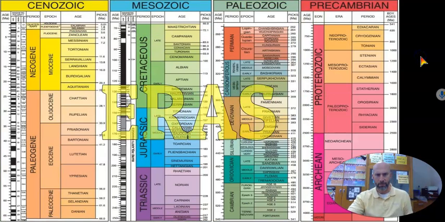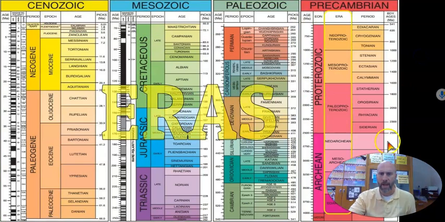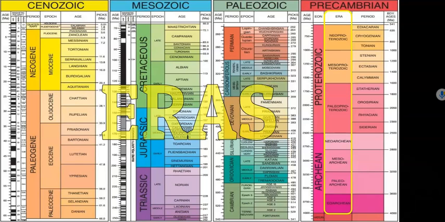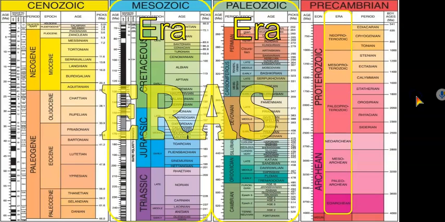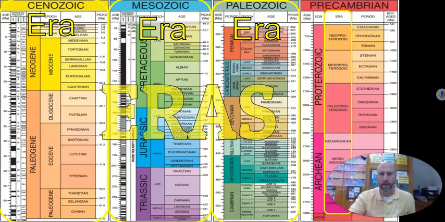Then if we look at the eras, the eras on the right here are listed for those Precambrian ones. And then all of the other eras during the Phanerozoic: we've got the Paleozoic, which is old life, the Mesozoic era, which is middle life, and then Cenozoic, where we are, which is recent life. So those would be our eras.